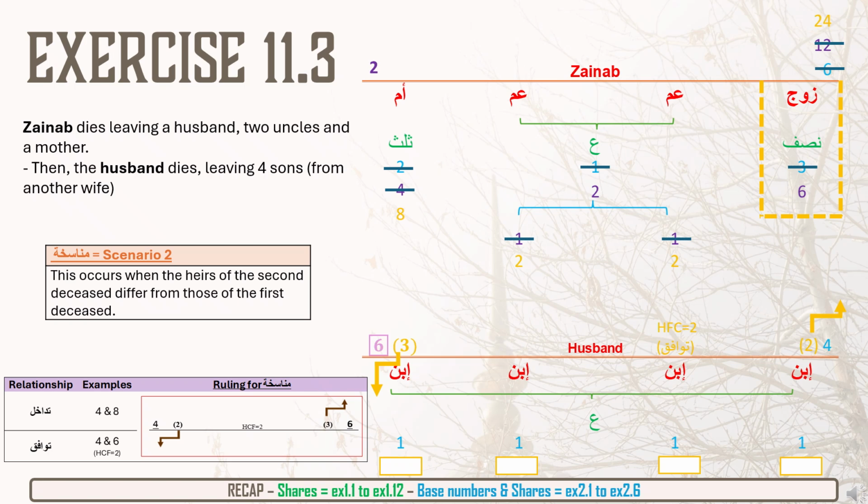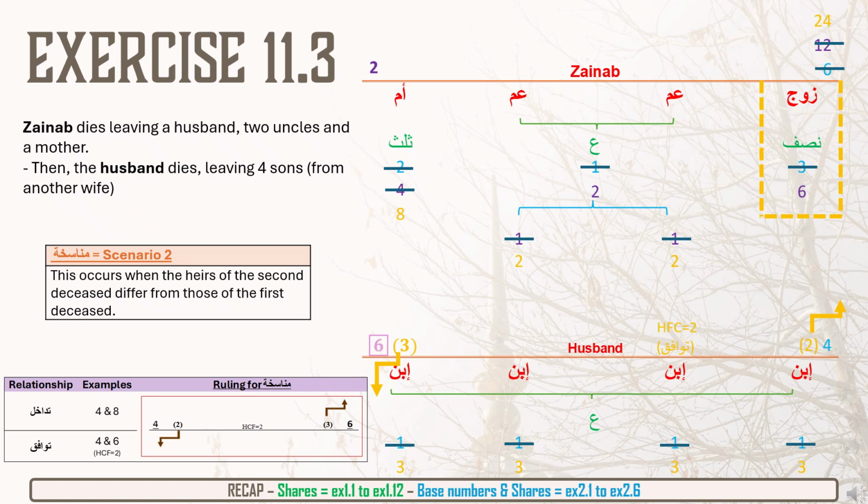And on the other side, the 3 in brackets, that needs to be multiplied downwards to everyone there. So each son who had 1 share will now get 3. So 3, 3, 3, 3, and now that is complete. So in summary, the base number will be 24. The uncle will get 2. The other uncle will get 2. The mother will get 8 out of 24. And each of the sons, the husband's sons, will get 3, 3, 3, and 3.